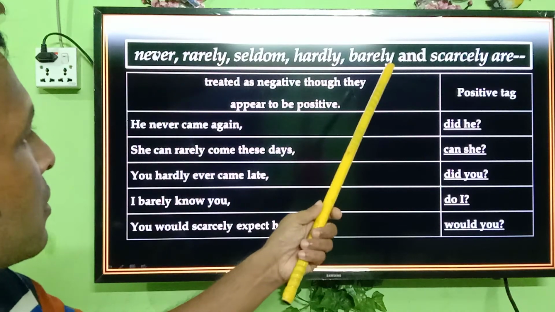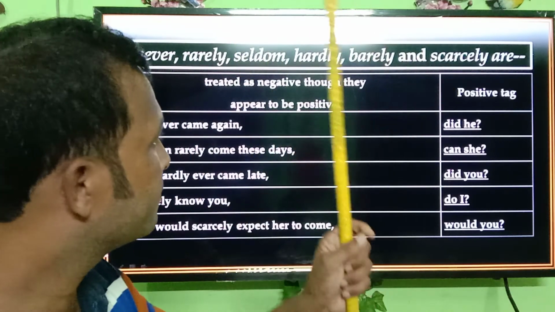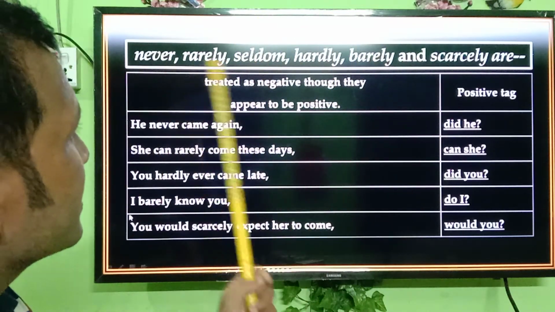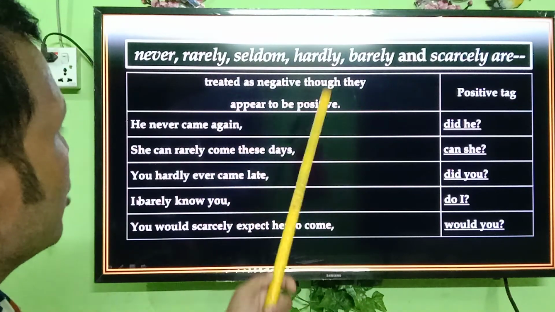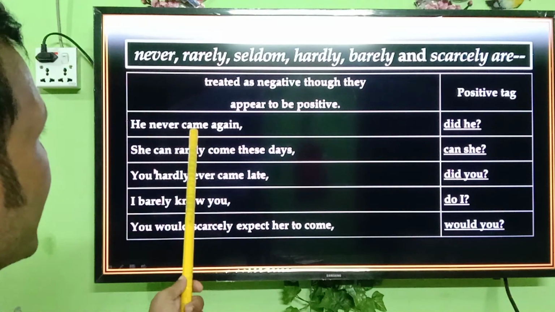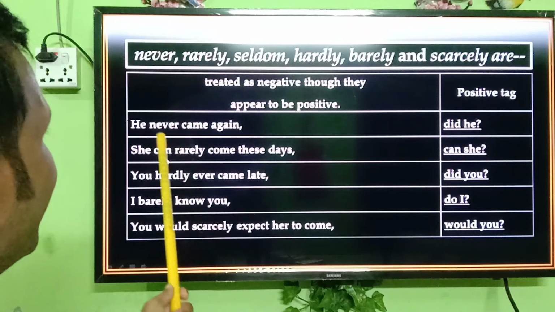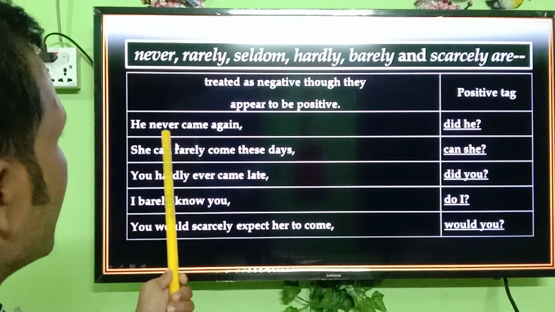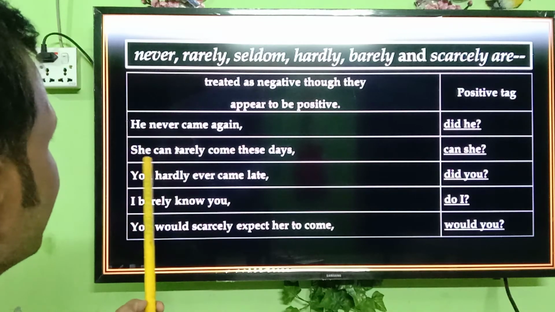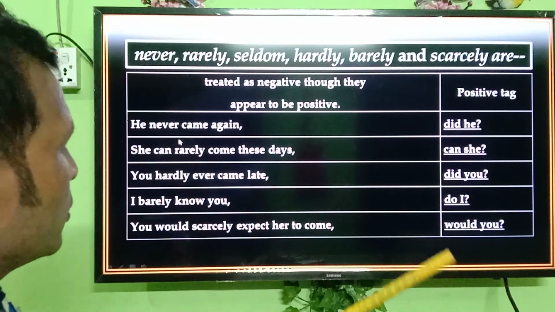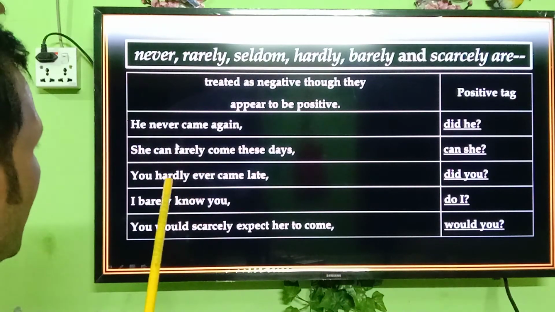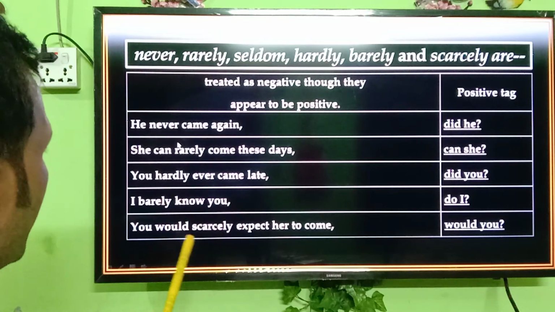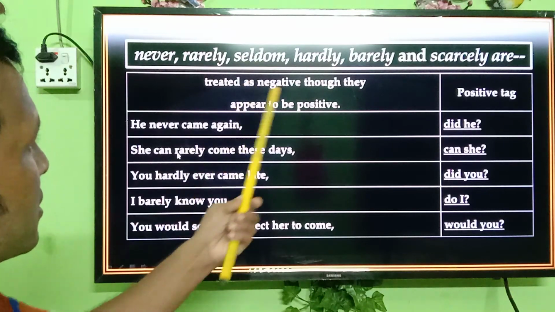These words act as negative, but they appear to be positive. He never came again, did he? As never is negative sense, it expresses negative sense. Rarely also expresses negative sense. Hardly, barely, and scarcely, all those words express negative sense.